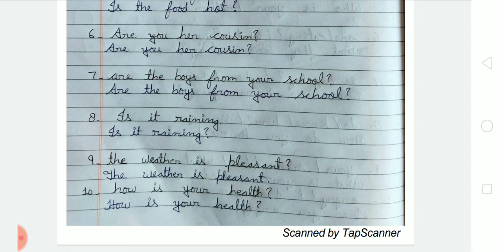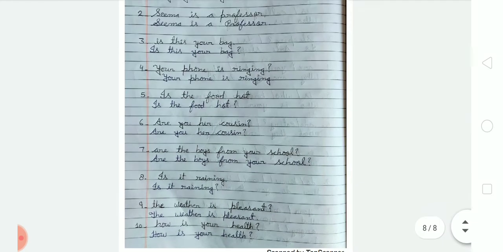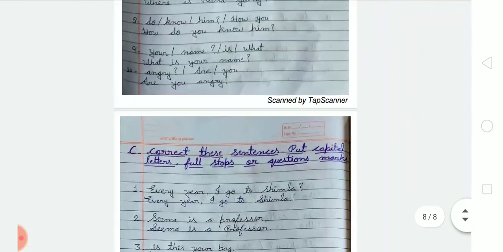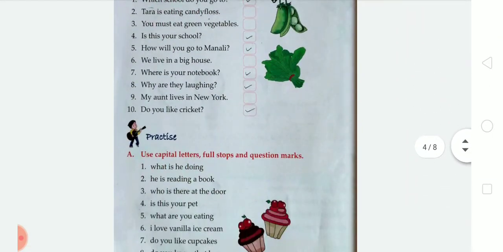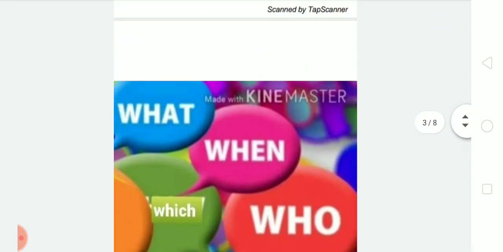Now the next, number 10, how is your health? So here is a question. This sentence is asking a question, so we have to put a question mark at the end of the sentence. So we have to write how is your health and put a question mark. Okay students, so like this you have to complete your exercises in your notebook with good handwriting and complete your chapter 20.